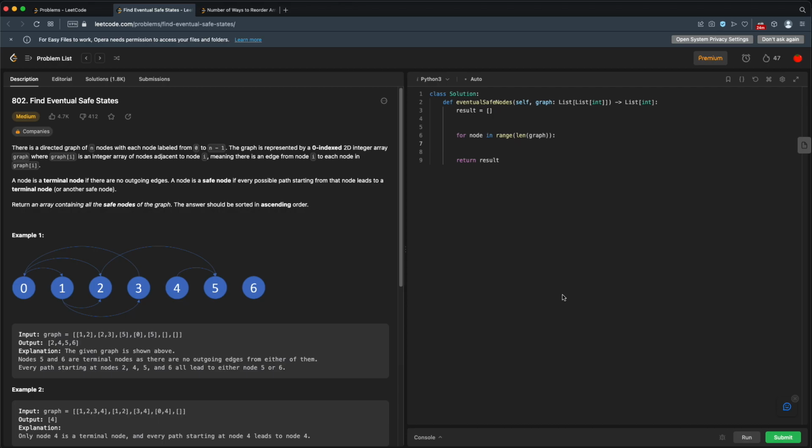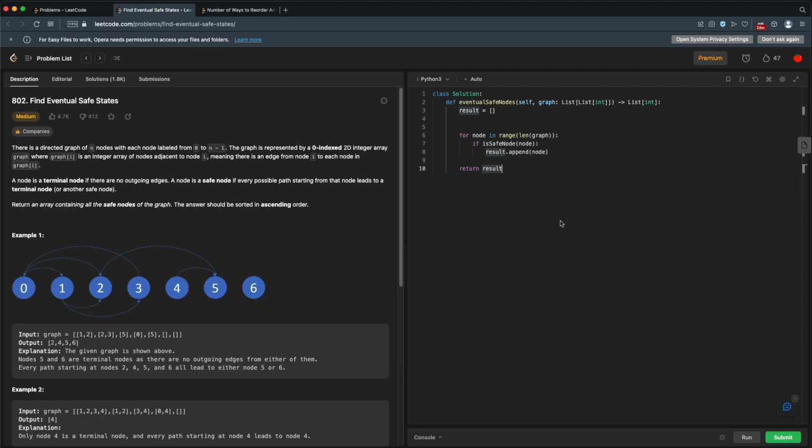So for every node in the range length graph, let's just have some function. We'll just make this up. So if isSafeNode, we'll pass in our node. And if it is a safe node, then we'll append our node to our result. So we're going to go through every node in our graph. If it's a safe node, we're going to put it into our result array. And then we return our result array.